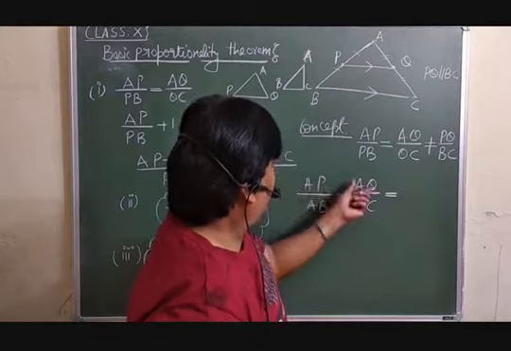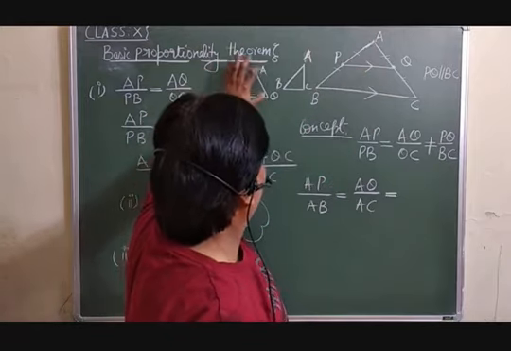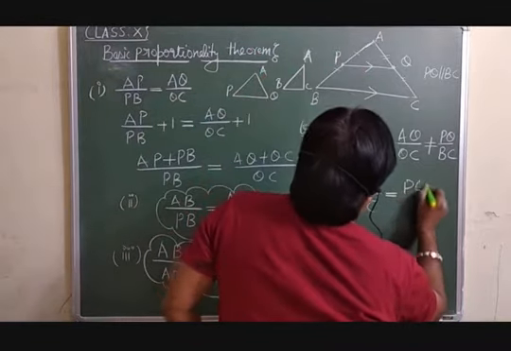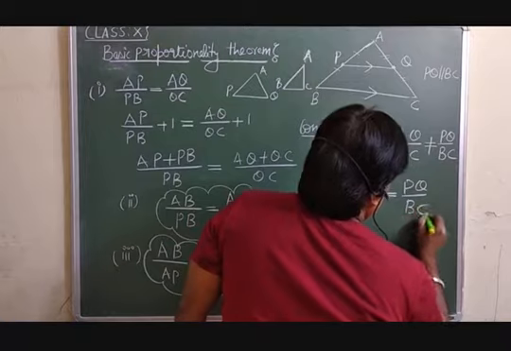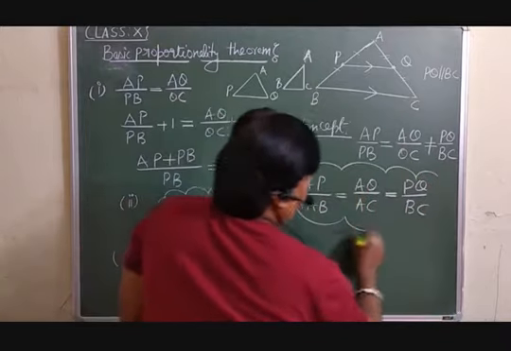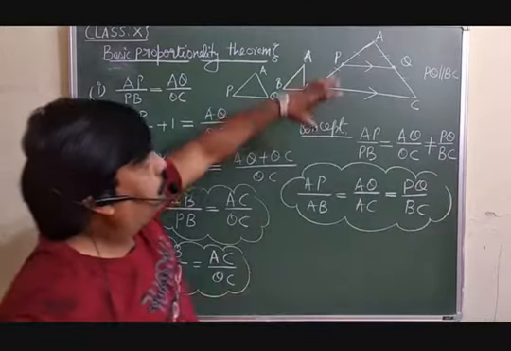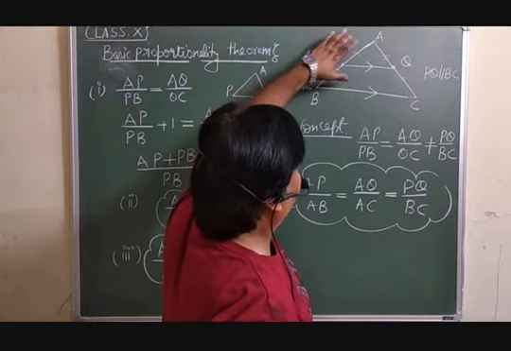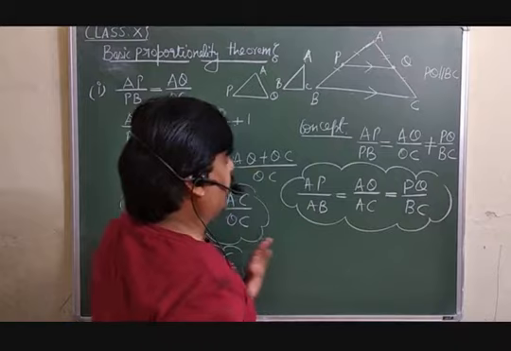So AP and AQ are from the triangle APQ, it means PQ must come in the numerator. Then you can write PQ over BC. So whatever ratio you are taking on this side, the same ratio you are supposed to take on this side.